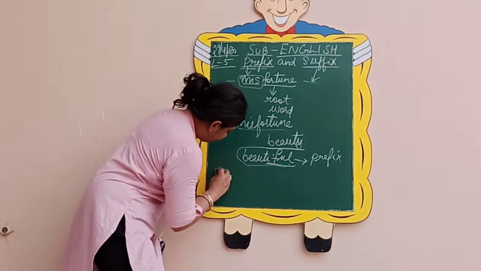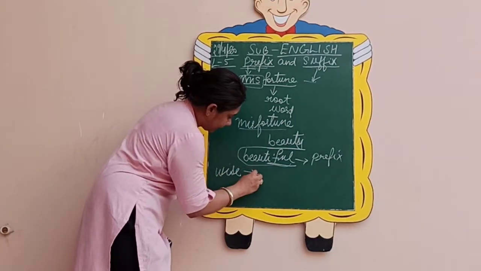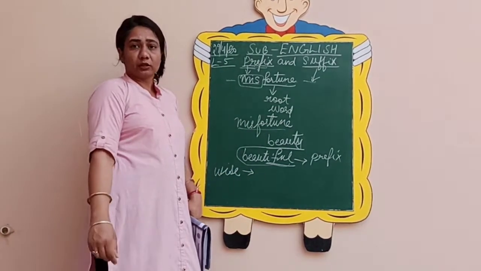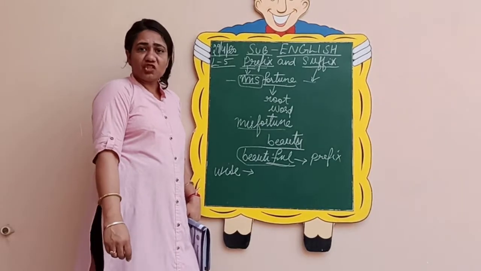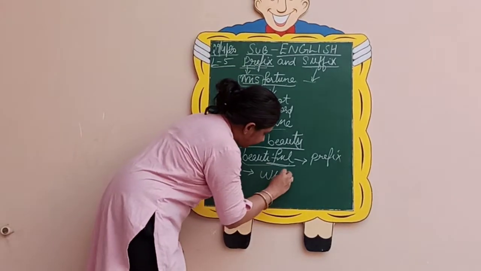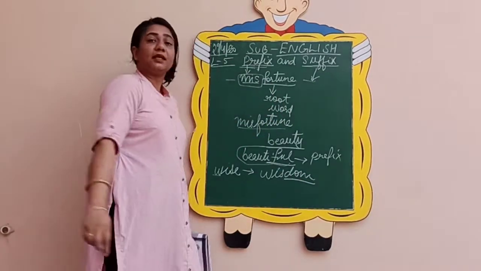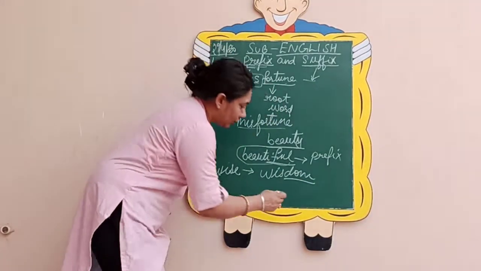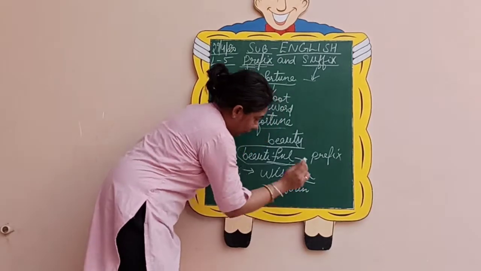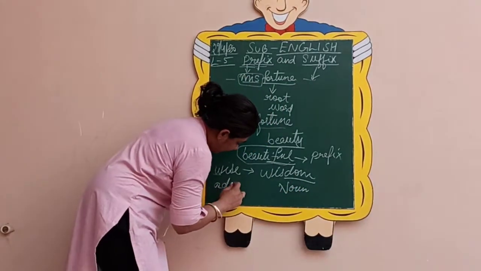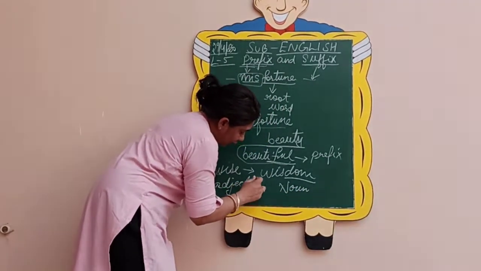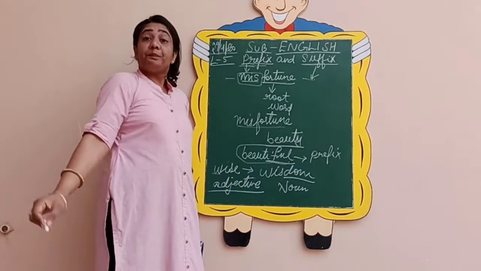For example, if I write wise, now wise is what? It's an adjective. But if I write DOM after this word wise, it becomes wisdom. So it becomes a noun. There is a change in the part of speech by adding suffixes.